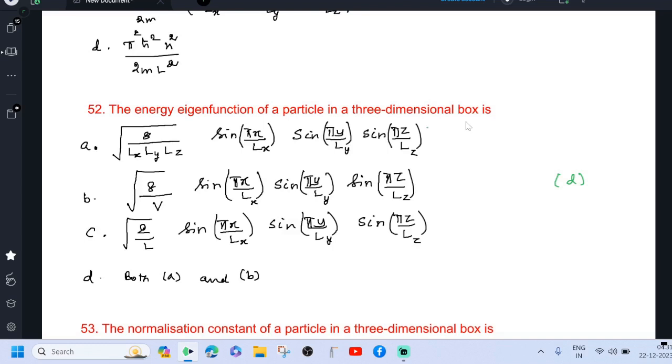This is correct. Here Lx Ly Lz are replaced by volume. So option B is also correct. Both A and B are correct. So option D is correct.